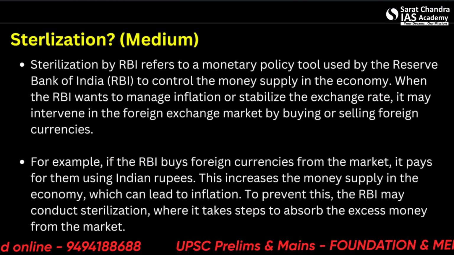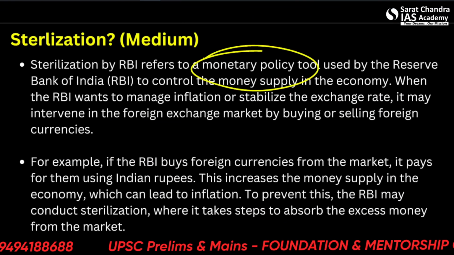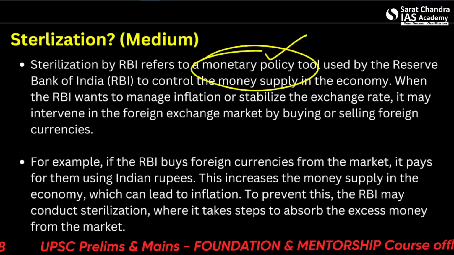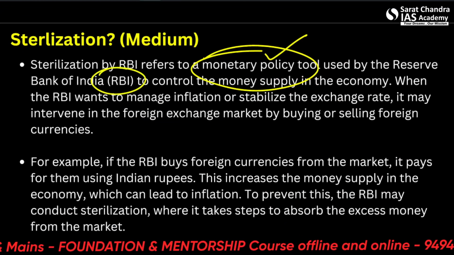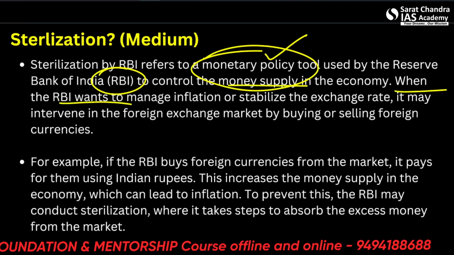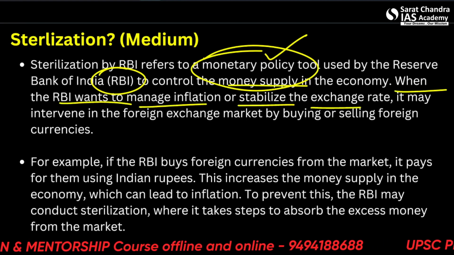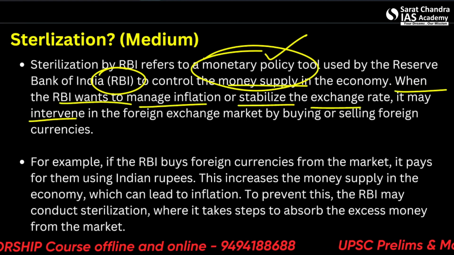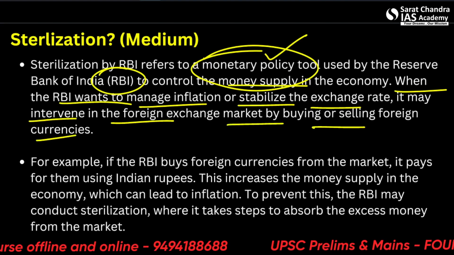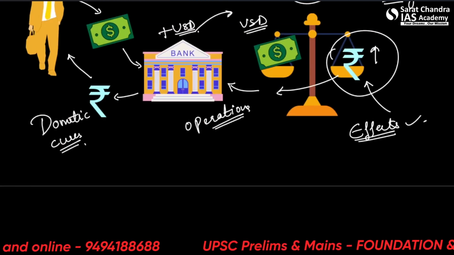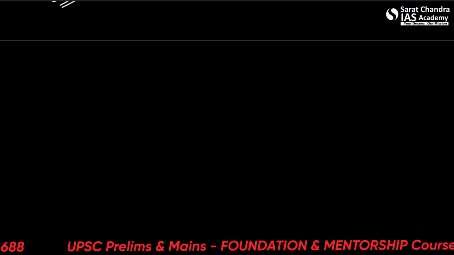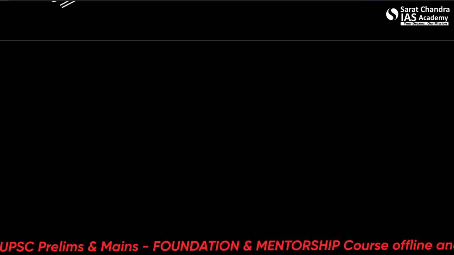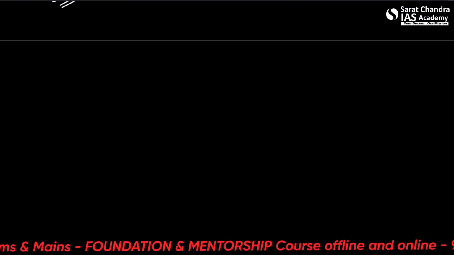Let's see more details. It's a monetary policy tool used by the RBI to control the money supply. These can be asked in the questions and may cause some confusion. When the RBI wants to manage inflation or stabilize the exchange rate, it may intervene in the foreign exchange market by buying or selling foreign currencies. One more thing I will explain here: how the exchange rate affects the economy.